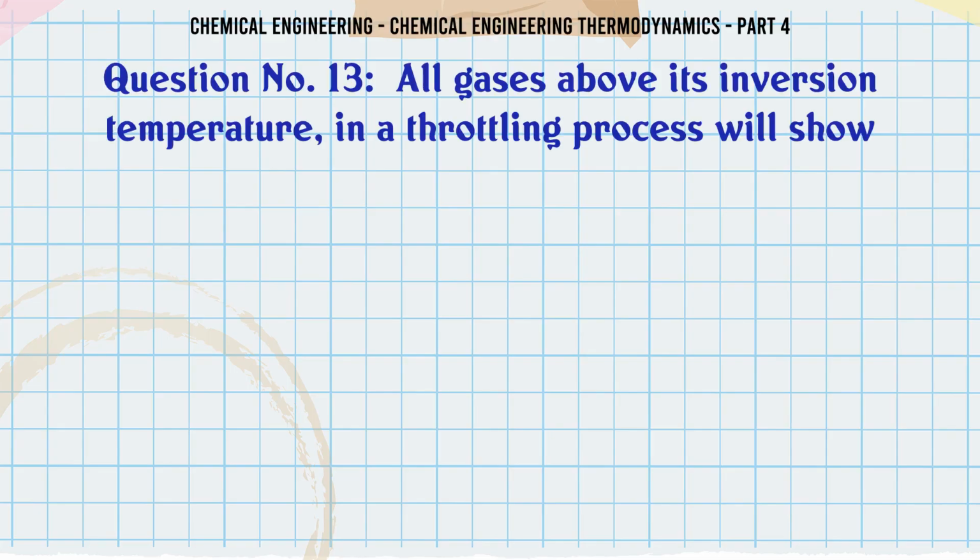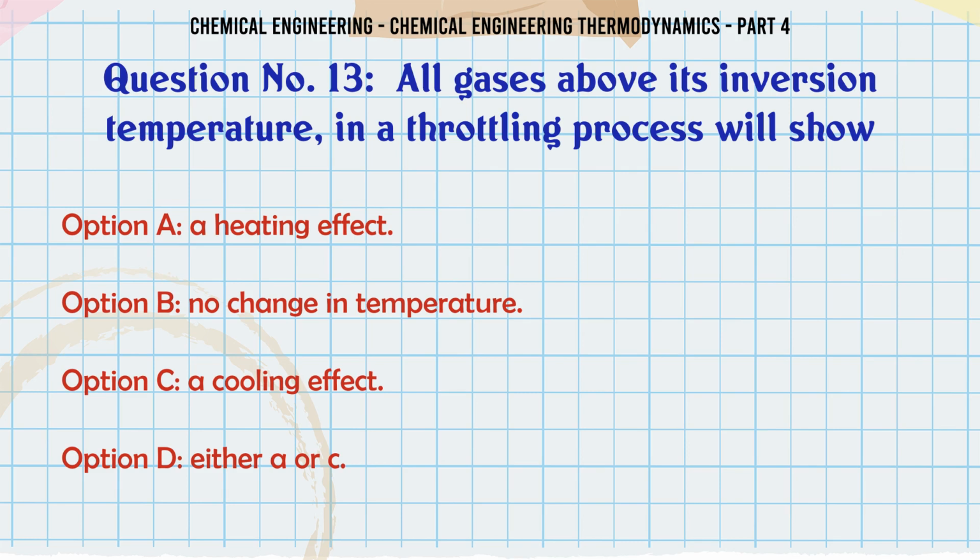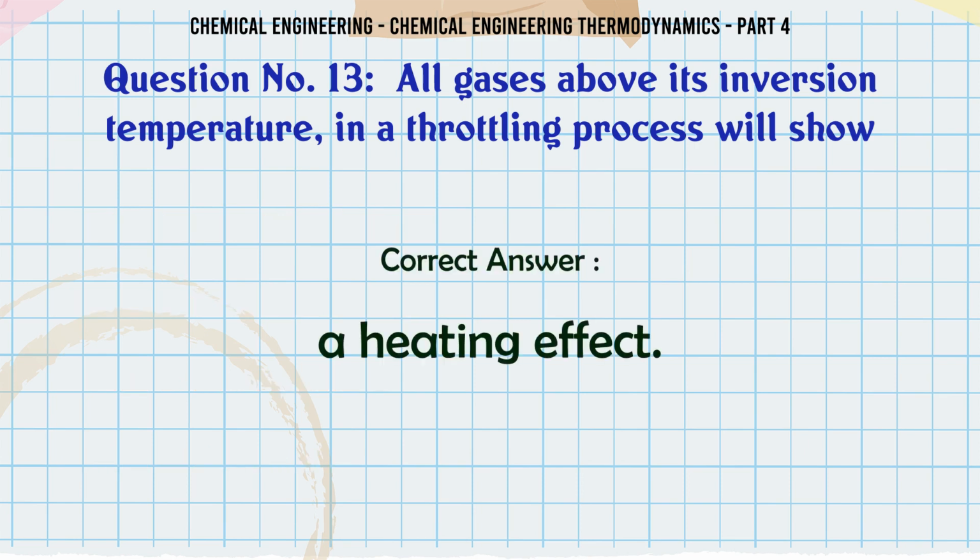All gases above its inversion temperature in a throttling process will show A. Heating effect. B. No change in temperature. C. A cooling effect. D. Either A or C. The correct answer is a heating effect.